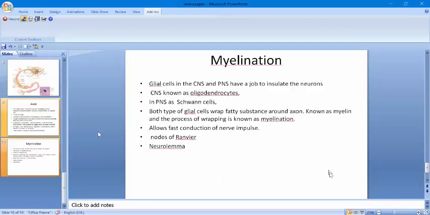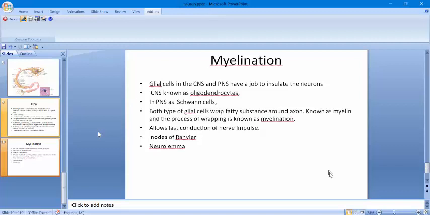So next we will discuss myelination. As I have told you before, glial cells in the CNS and PNS create a myelin sheath around the axon to insulate the neurons. In the CNS they are known as oligodendrocytes, and in the peripheral nervous system they are known as Schwann cells. Both types of glial cells wrap fatty substances around the axon known as myelin, and the process of wrapping is known as myelination, and it allows fast conduction of the nerve impulse.